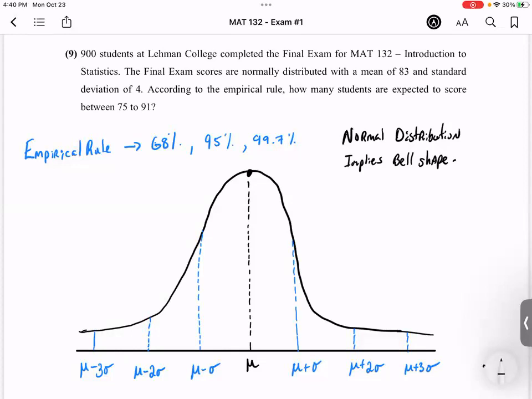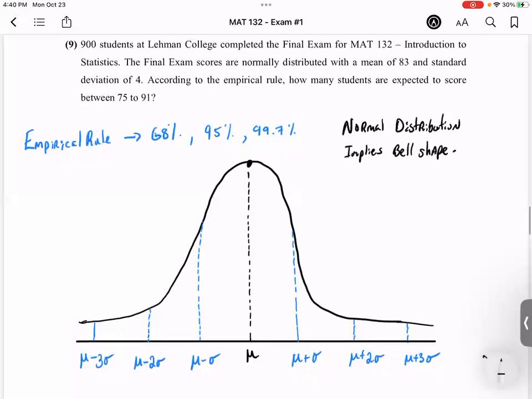So the first thing that you have to realize is that since it says that the exam scores are normally distributed, we know that the distribution should look like a bell-shaped curve. It starts low, then it hits a peak, and then it starts lowering again. Now, the empirical rule gives you 3 percentages: 68%, 95%, and 99.7%.